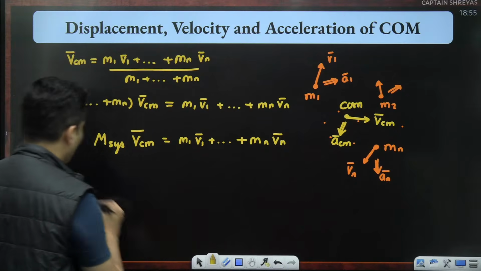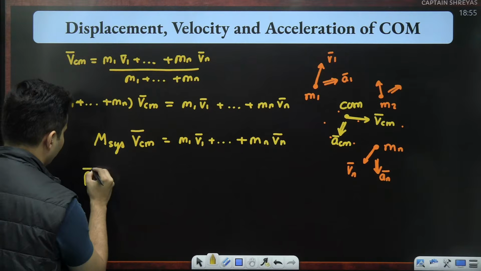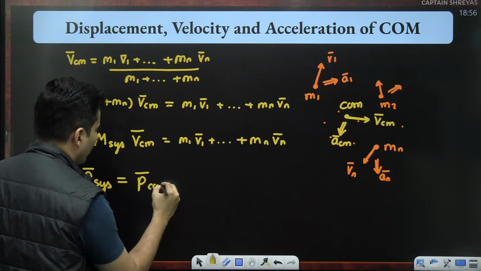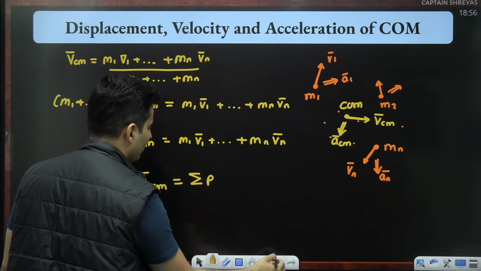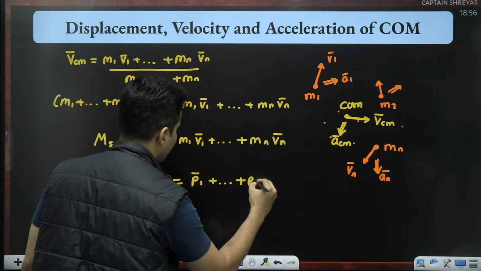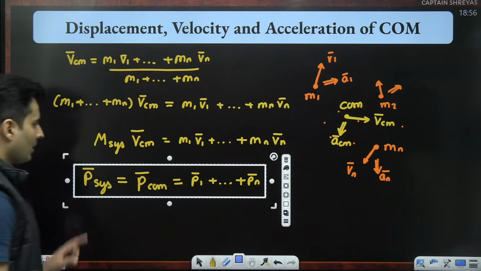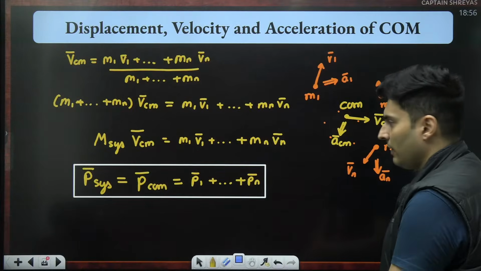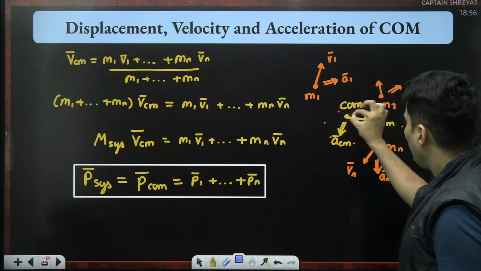Another important thing you get is that the momentum of the system is the momentum of the center of mass, which is the sum of all the momentums, P1 plus P2 plus ... Pn. Very, very important thing. Is this clear, everyone? The total momentum of the system is also the momentum of the center of mass.